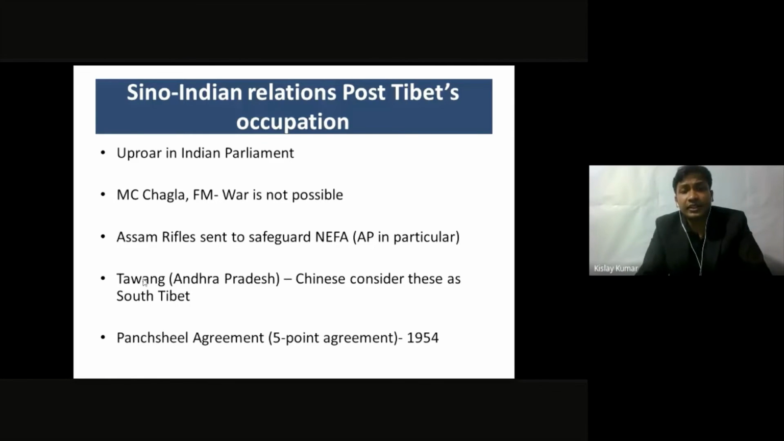And then there is a region in Andhra Pradesh called Tawang. Andhra Pradesh borders Tibet, as I've informed you. There is a region called Tawang. China claims this region as its own. They call it South Tibet.